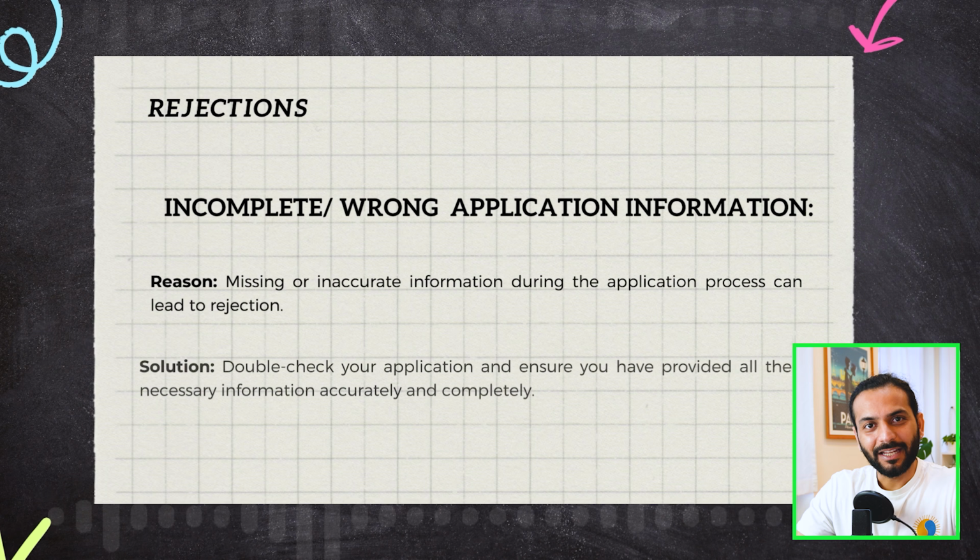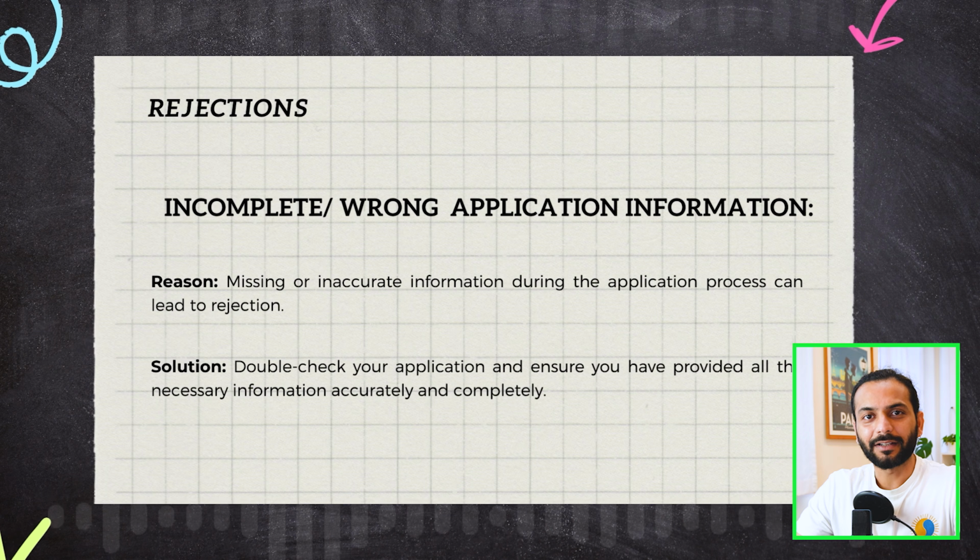Another very basic mistake people make, and that's why their application gets rejected, is incomplete application information. Make sure all the information you have entered in your AdSense account, your address, your mobile phone number, everything is correct. You enter the correct country where you are living. If you give any wrong information, your application could be rejected.